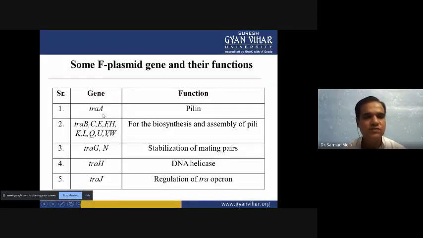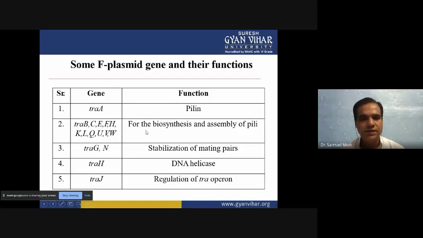Now, some genes we will discuss here, and these genes are very much responsible for conjugation. The TRA gene is functional to form the pillin type of protein. This pillin functions to form the pilus. Then TRA B, C, E, F, H, K, L, Q, U, V, W are there. These genes are responsible for the biosynthesis and assembly of the pili. Pillin is a protein and pili is a tube.